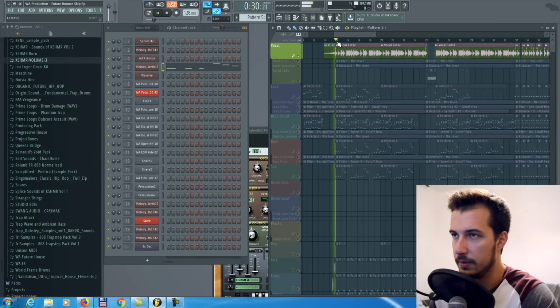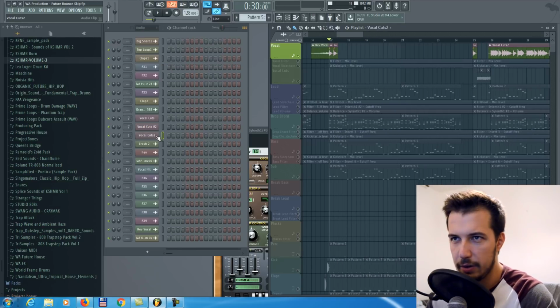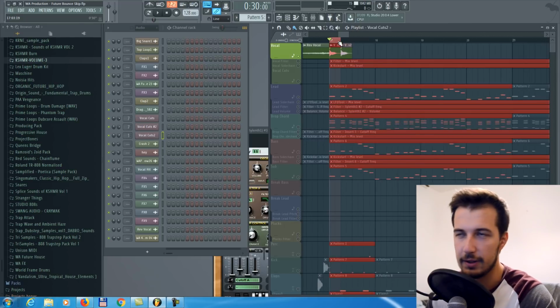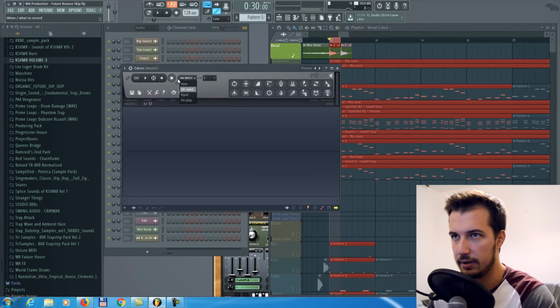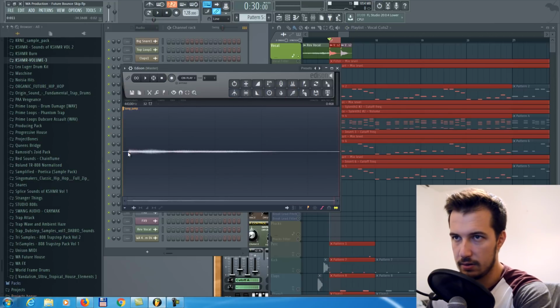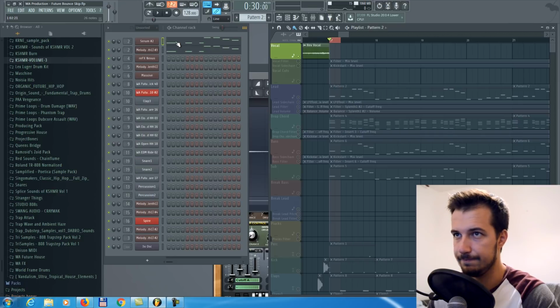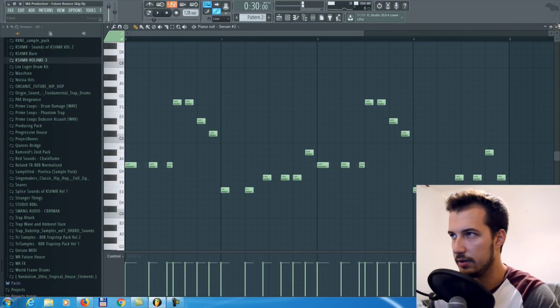Actually, this vocal, which won't work because it's a loop. So if we want to take it a step further and use the vocal as well, we can definitely do that. Just record it as one shot here. Let me do that. Just this. Which key is this? Yeah, it's G.